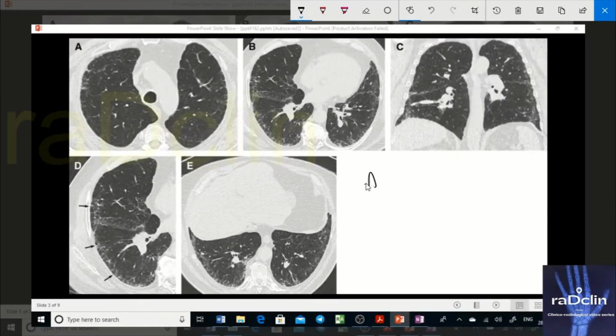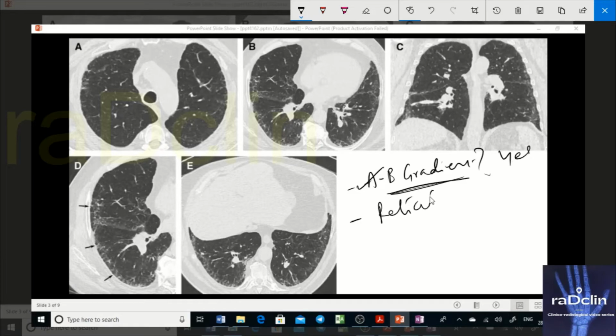Okay, so you see an apicobasilar gradient. Do you see it? Answer is yes. So distribution is okay, fine. Distribution goes with UIP. Are you seeing reticulations in the subpleural area? Answer is yes, I'm seeing. See, reticulations are there, but they're a little bit less.